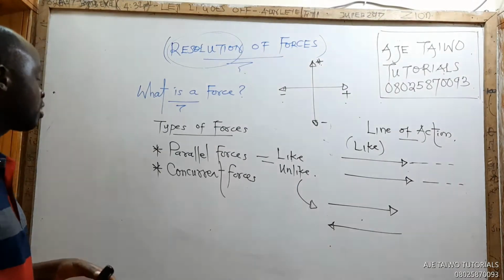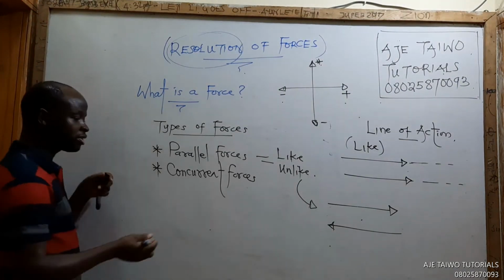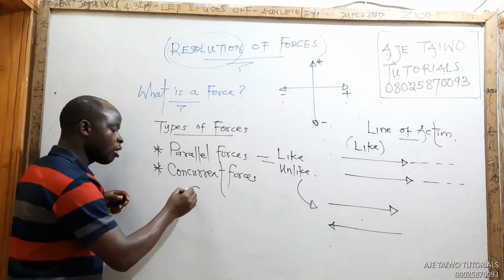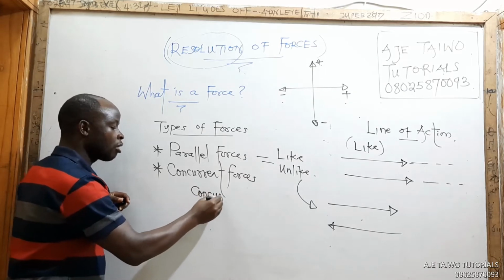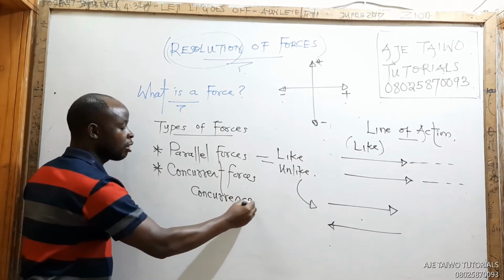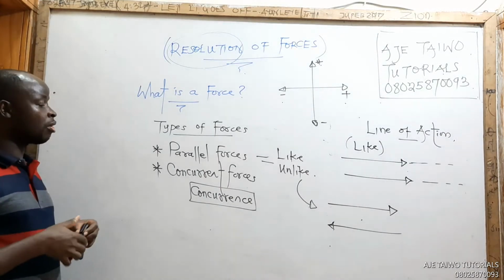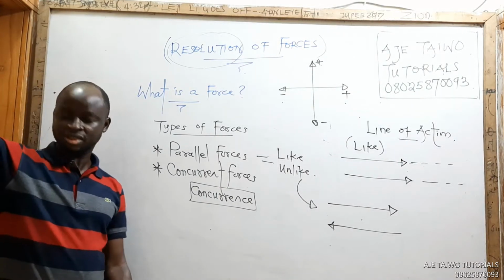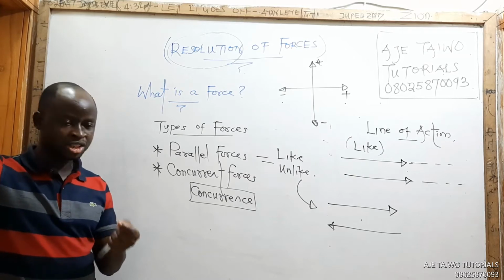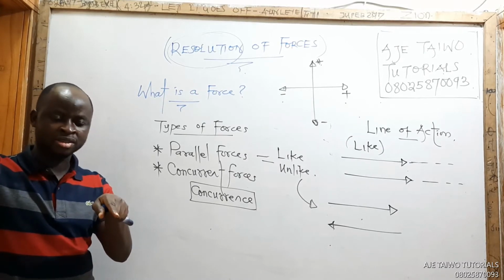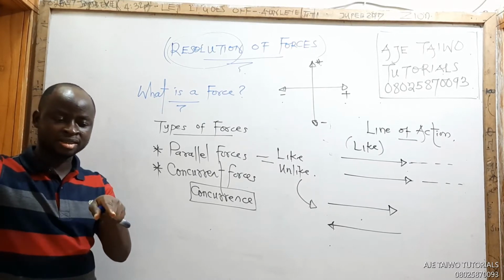And that point of intersection of those lines of action is called the point of concurrence. We say concurrent forces are forces whose lines of action intersect at a point, and that point where they intersect is called the concurrence.